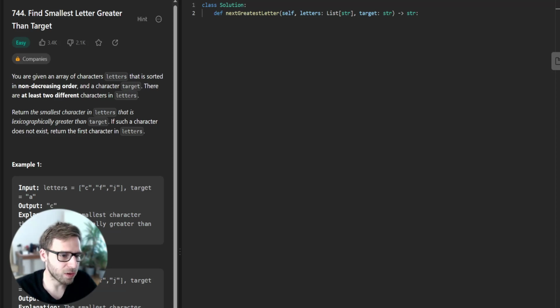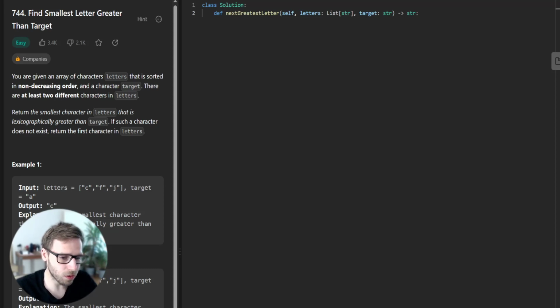Hello everyone, here is vanAmsen, and today we will solve the daily LeetCode challenge, question number 744: Find Smallest Letter Greater Than Target. This problem falls under the easy category, but understanding the approach is key here, so let's jump into it.